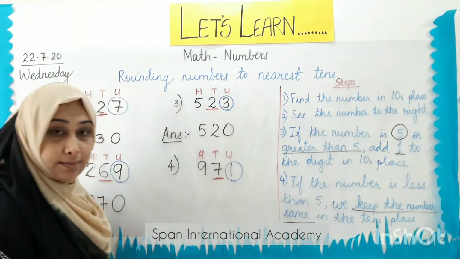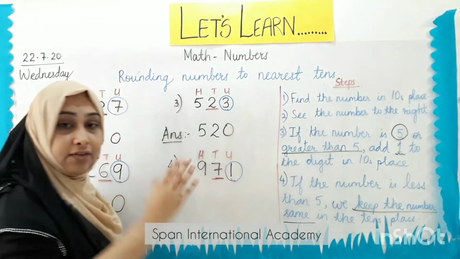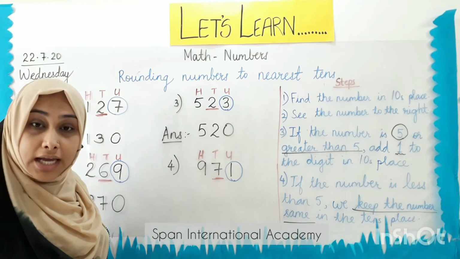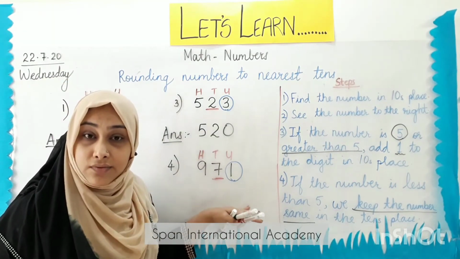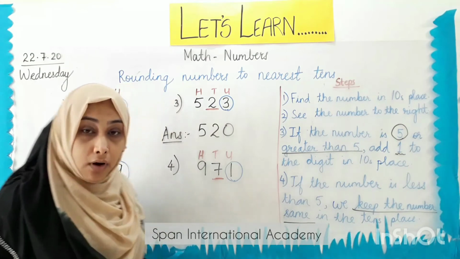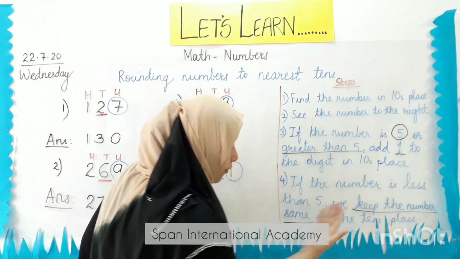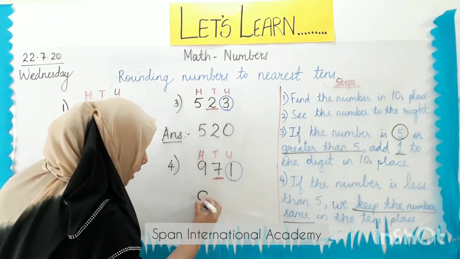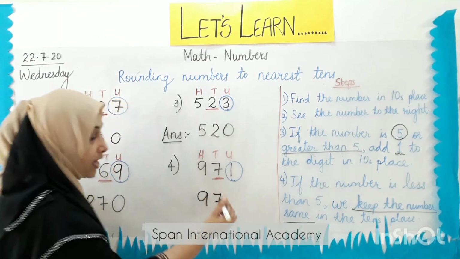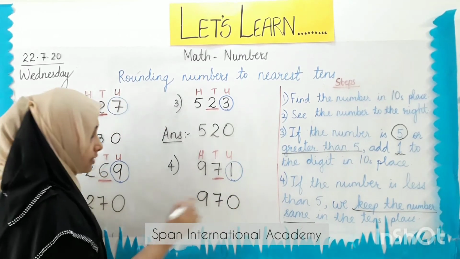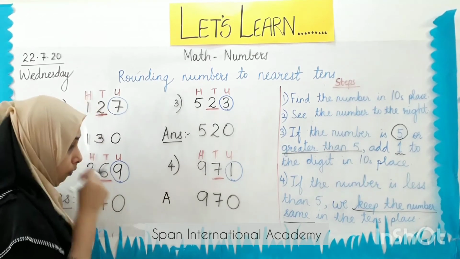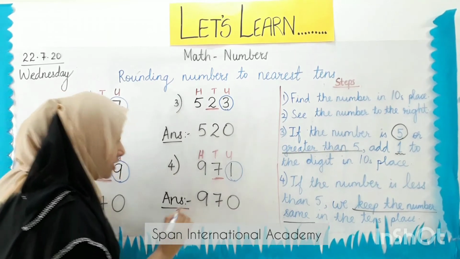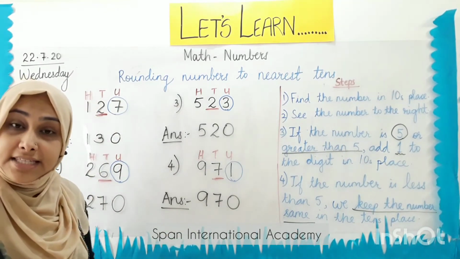My third step tells me that I have to see whether the number is 5, greater than 5 or less than 5. So number 1 is less than 5. So I come to my step number 4. I will keep the number same in the tens place. Okay, students? So I get the answer as 9, 7, and then we add a 0 here. So the answer is 970.